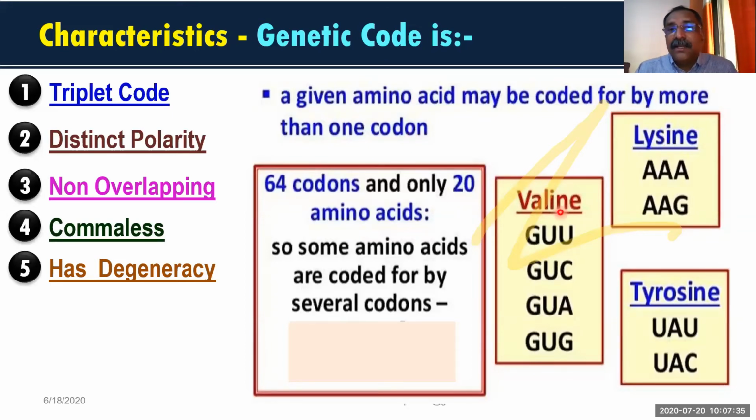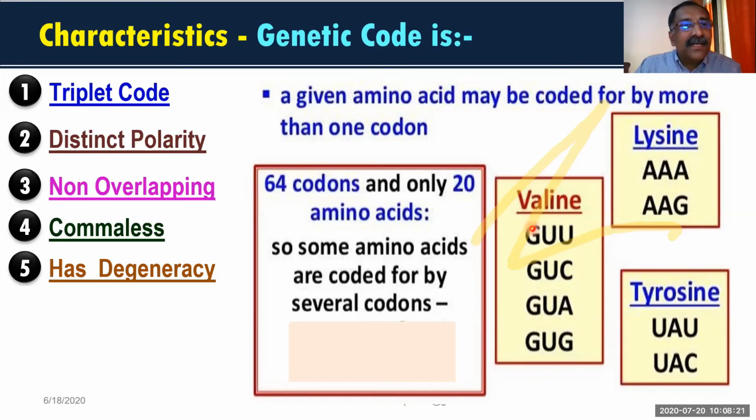Now see the example here, there is an amino acid called valine. Valine is represented by 4 different codons. GUU representing valine, GUC representing valine, GUA representing valine, GUG representing valine. Are you getting me what I said? All these 4 codons are different codons, but representing only one amino acid. Okay, are you getting it clearly? Children, you just write in the chat box, are you getting it clear?